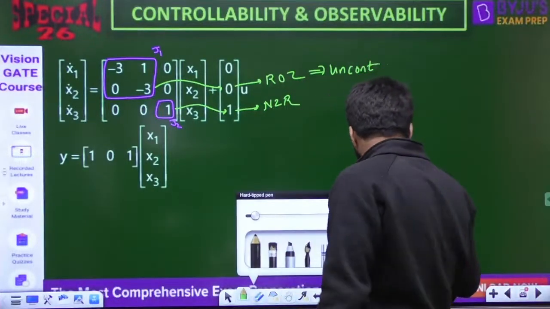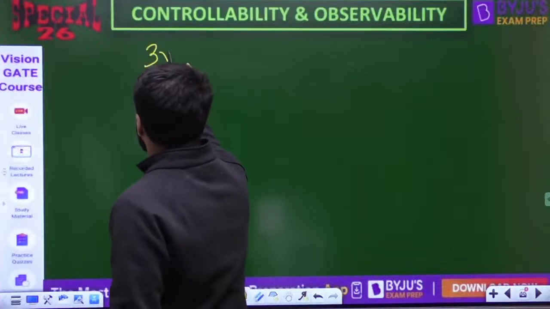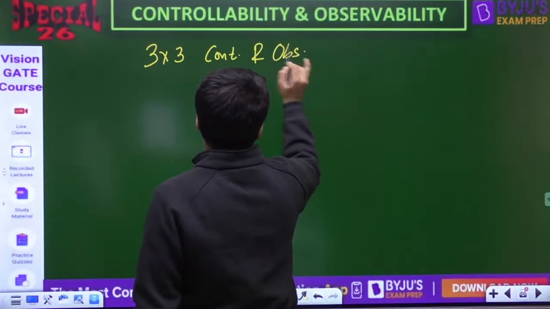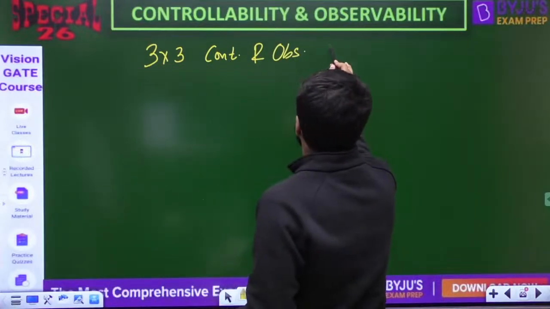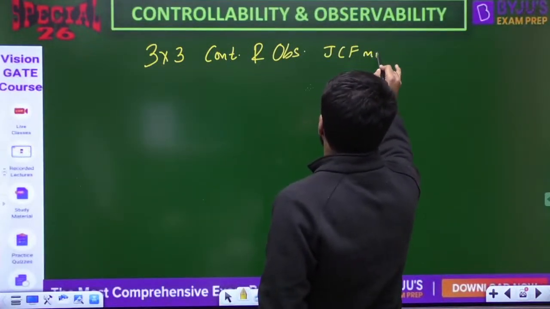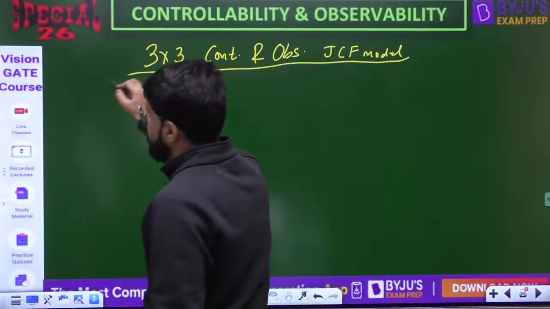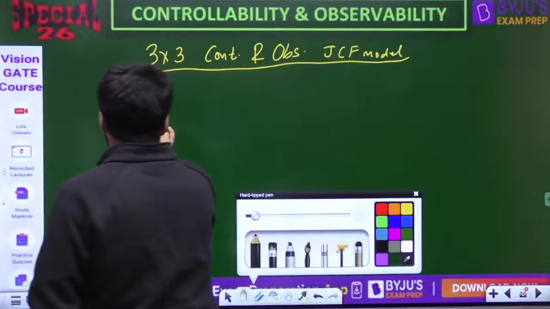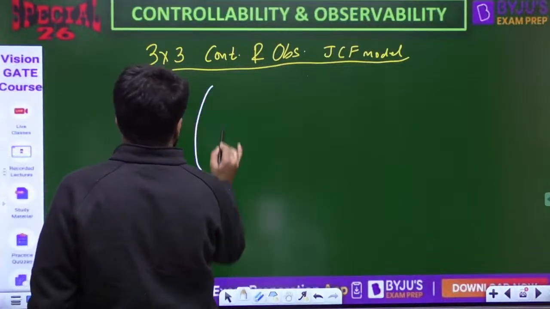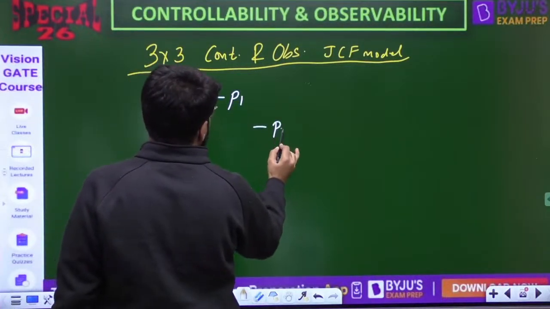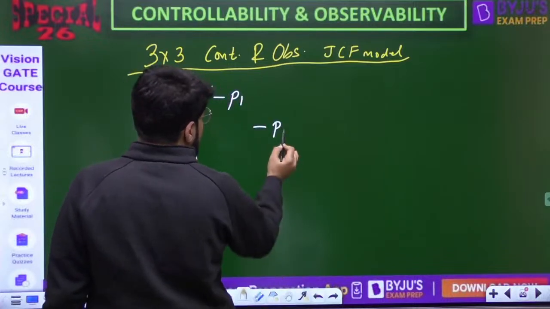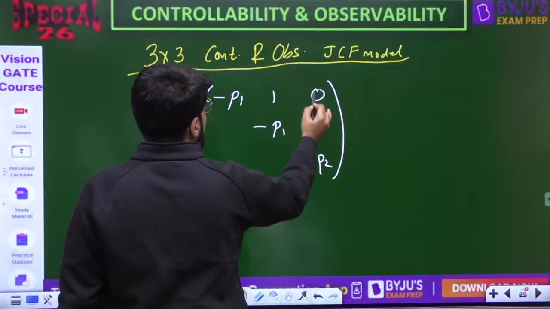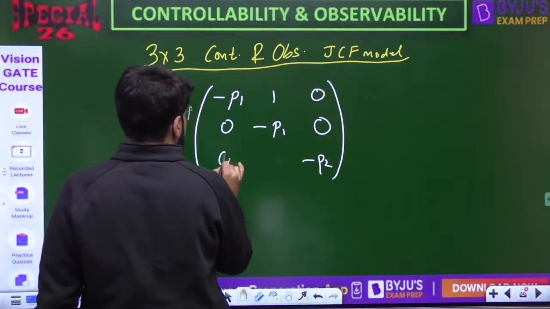That means, before I go to observability, if I want to write down a 3x3 controllable and observable JCF model: the JCF is an upper triangular matrix, with repetition -P1, then -P2, and a 1 above the repeated eigenvalue.